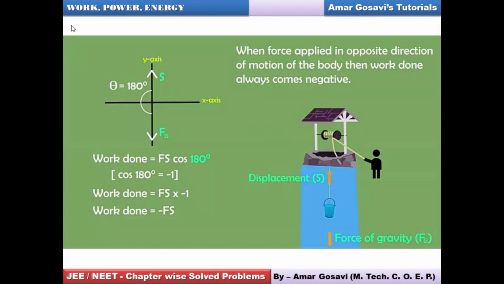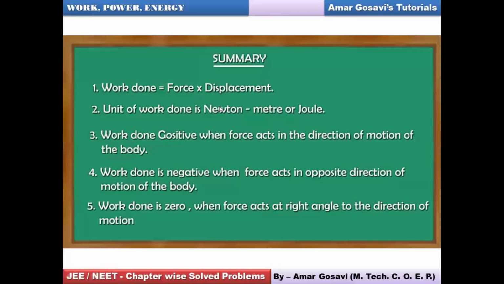So in a way, from this topic, work, power, energy, we are discussing work in greater detail. So let's summarize what we have studied today. First point about today's study, work done will always be given as force into displacement. It's a dot product of force and displacement, therefore it's also written as F S cos theta.